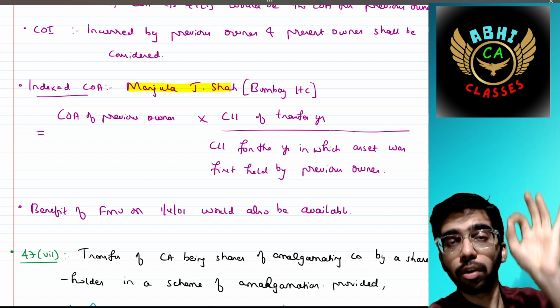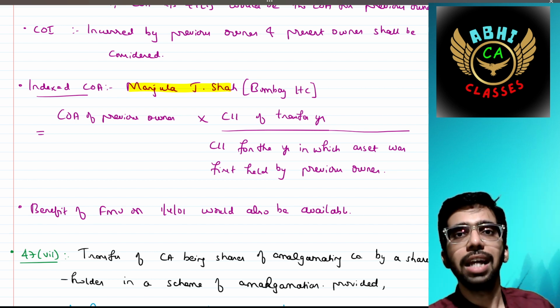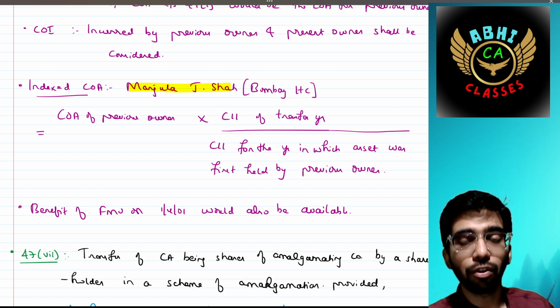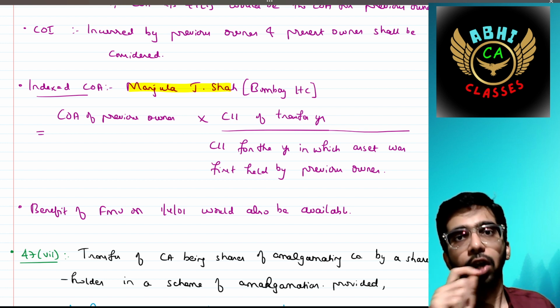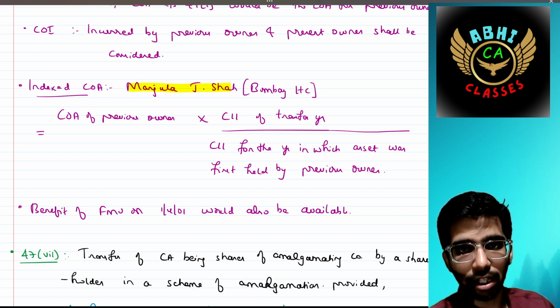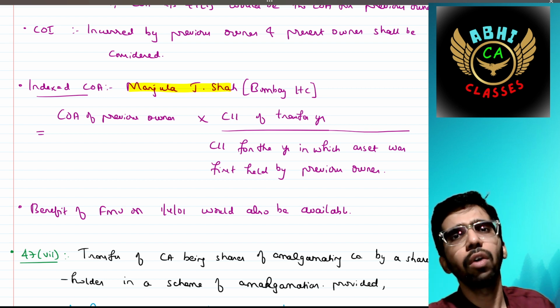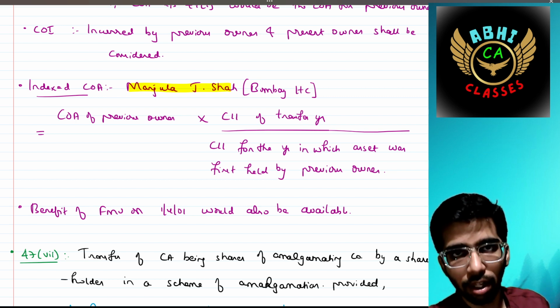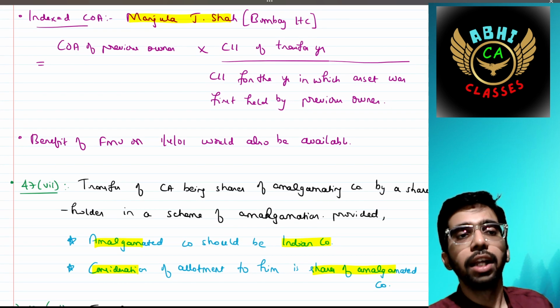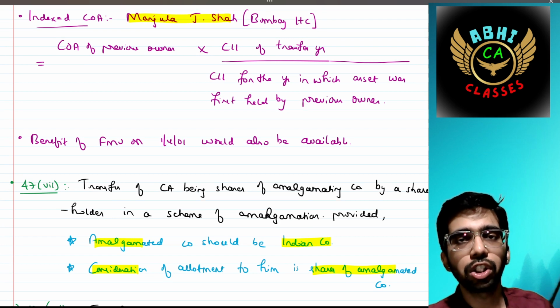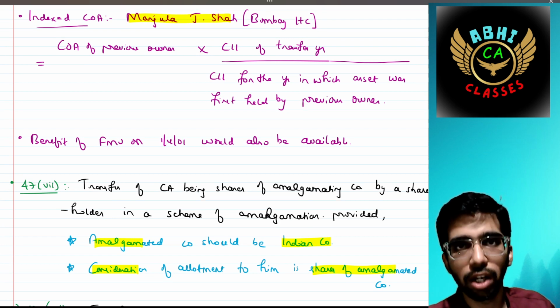Cost of acquisition of the previous owner into CII, that is cost of inflation index of the transfer year, divided by cost of inflation index for the year in which the asset was first held by the previous owner, or 2001, whichever is later. The benefit of FMV as on 1st April 2001 would also be available.